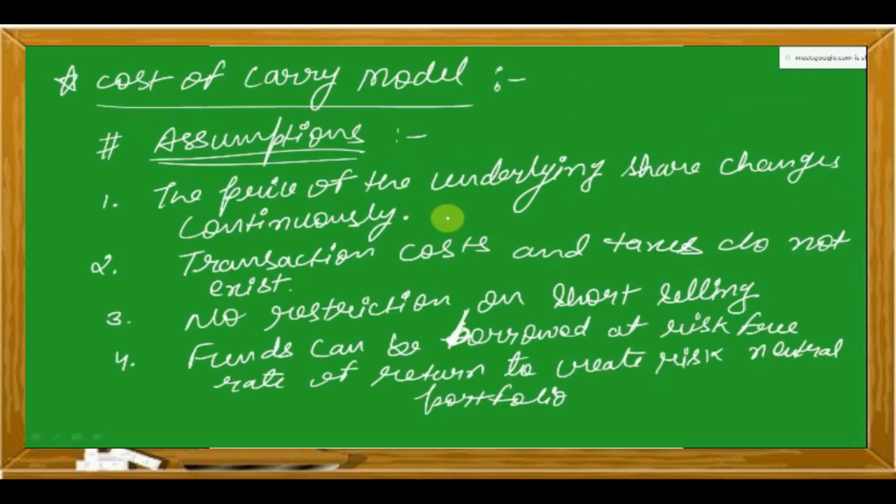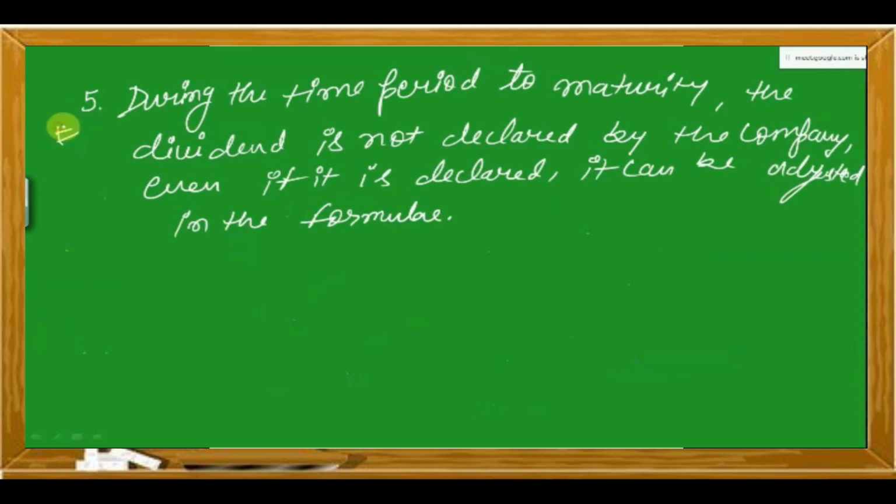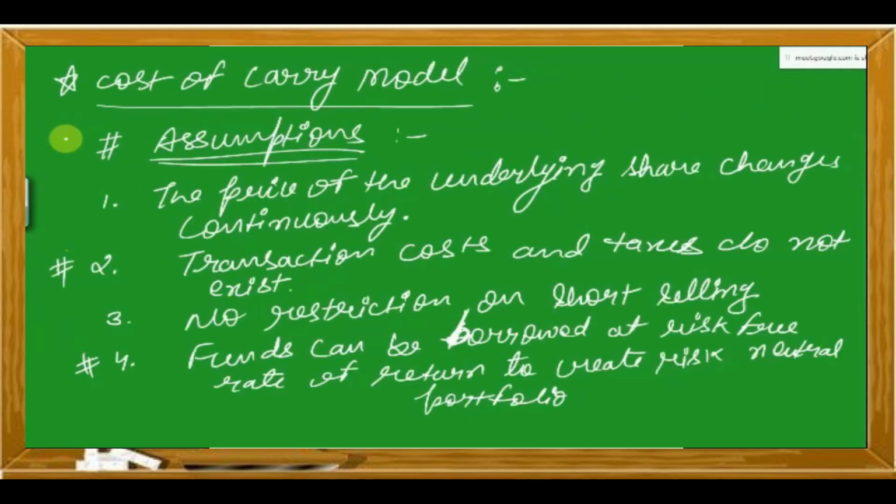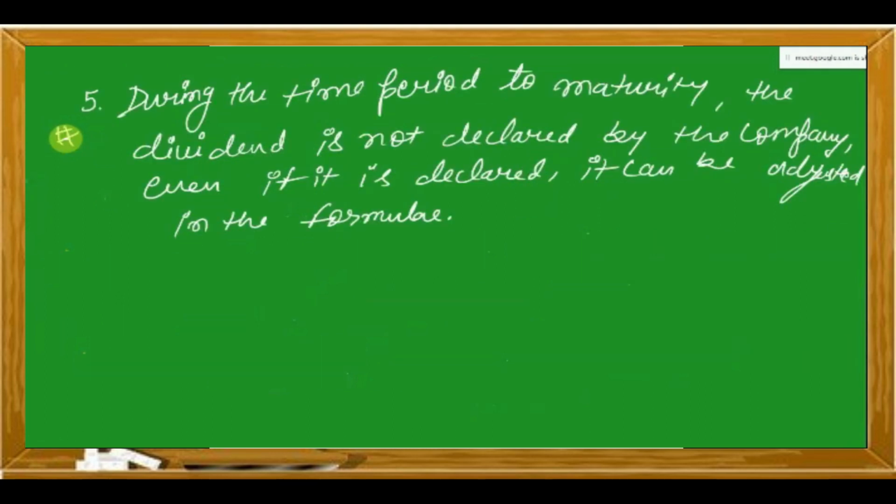Now please understand, we have these 5 assumptions, out of which this one and the last one are the important ones which you will be observing in the numerical questions also. And then we will be doing the adjustment, just like in the 5th point, it has said that during the time period of maturity of the contract, maturity of the futures, maturity of the options, no dividend is being declared by the company. This was the assumption.